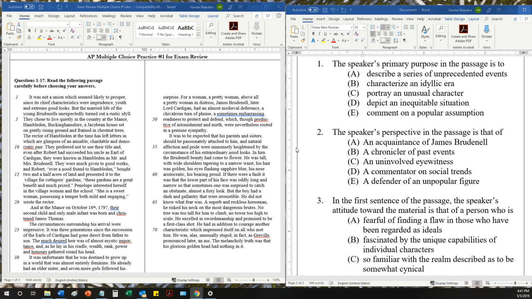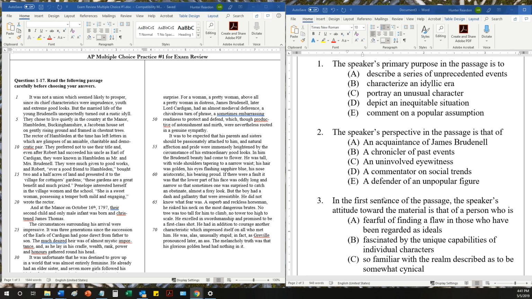So let's go ahead and get started. Number one is asking about purpose. This is a purpose question. So the speaker's primary purpose in the passage is to do one of these things. The correct answer here is C, portray an unusual character. So the passage is mostly focused on James Thomas Brudenell, the child of the two people who got married earlier in the passage. And so that seems to be the best answer here.